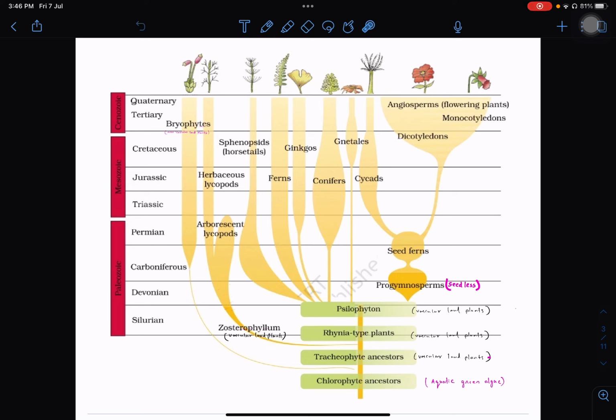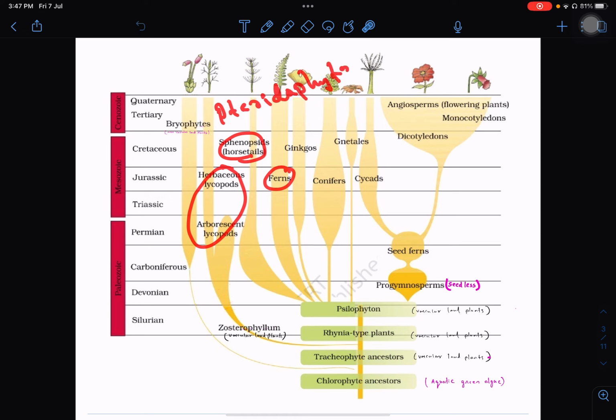And from tracheophytes, the Rhynia type plants also evolved. They are vascular land plants. From the Rhynia type plants, the Psilophyton evolved. They are also vascular land plants. And Psilophyton is the ancestor of horsetails and ferns. So you have to remember: lycopods, horsetails, and ferns all belong to Pteridophyta, the vascular plants without seeds.